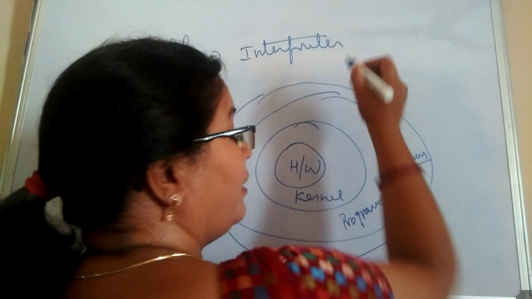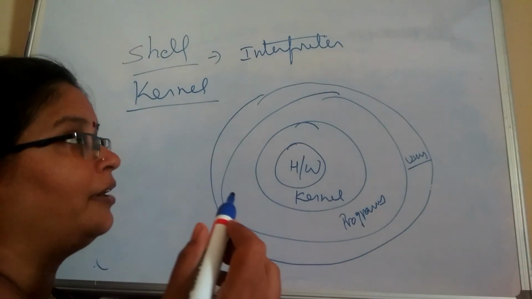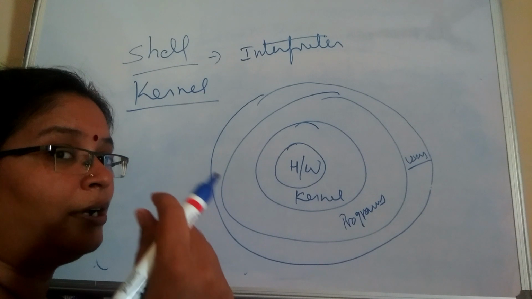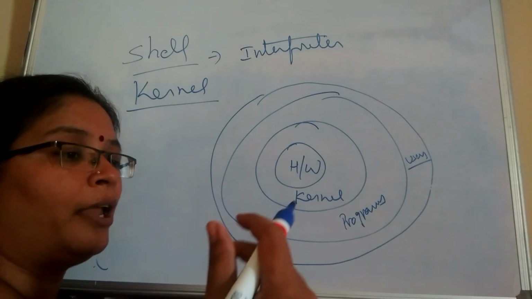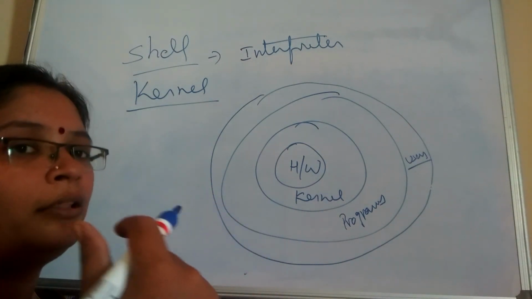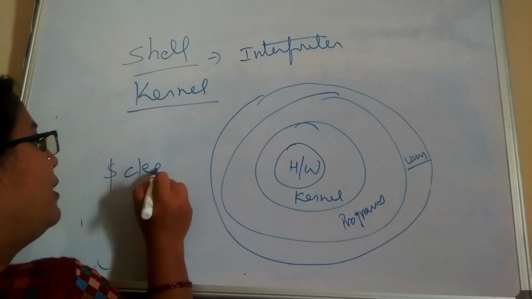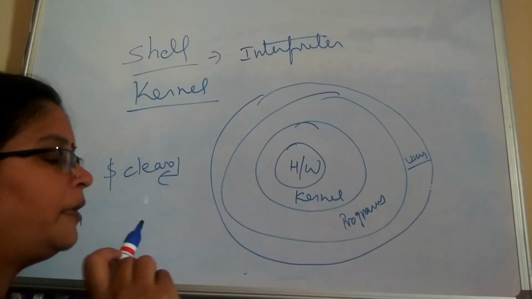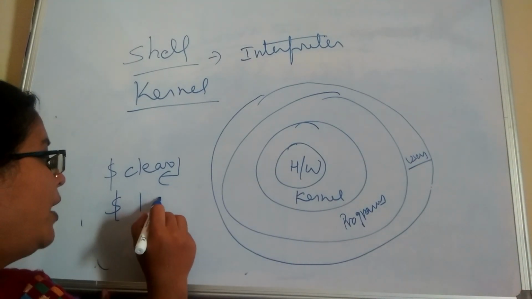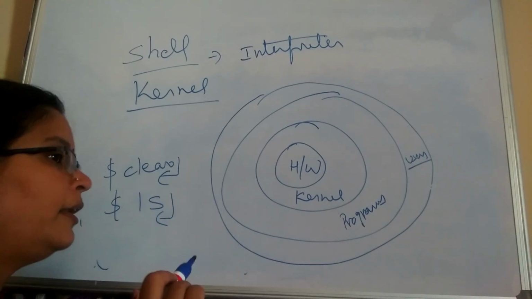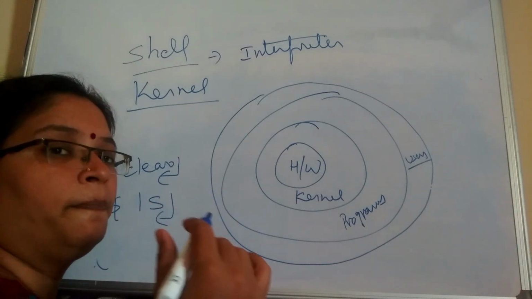That means we are already aware of the interpreter. It is one kind of translator where the commands or the lines of a program can be executed line by line. Hence we give commands from one line to another line, so it can execute all the commands one line after another. Suppose you have given the clear command to clear the screen, it can be interpreted and the screen will be cleared. Suppose you have given the command ls, the listing of all the directories, it can be interpreted and list all the directories as well as the files.